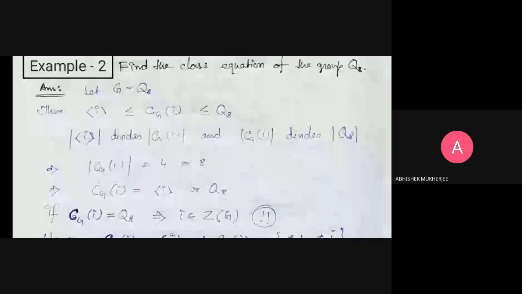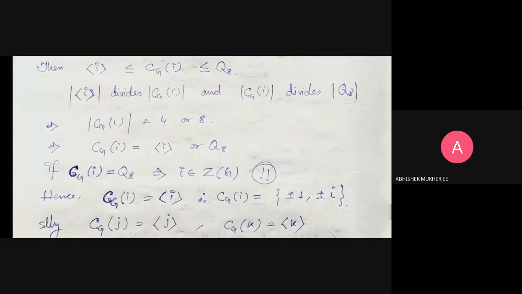Since the subgroup generated by i is obviously a subgroup of the centralizer of i, and the centralizer of i is also a subgroup of Q8, the order of the subgroup generated by i divides the order of the centralizer of i, which divides the order of Q8. Since the order of the cyclic subgroup generated by i is 4, the order of C_G(i) is either 4 or 8.